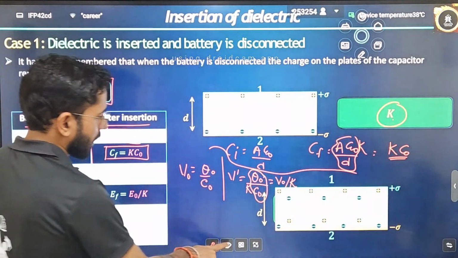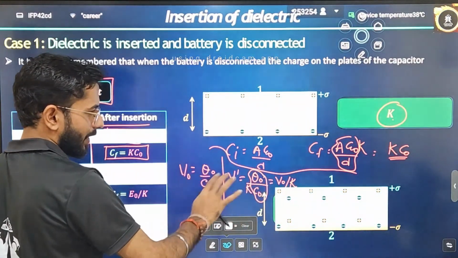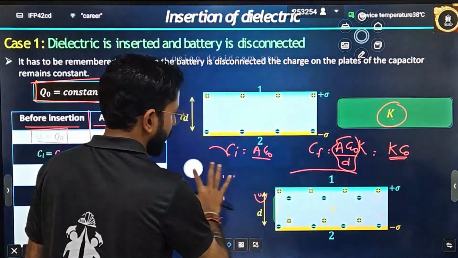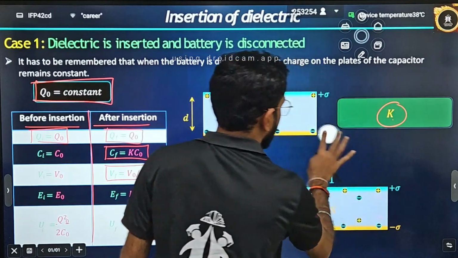Is it clear? I am running through things a little fast, so I hope that you have made the notes for this. Otherwise it is live, and you can rewatch this on our app also. Correct?